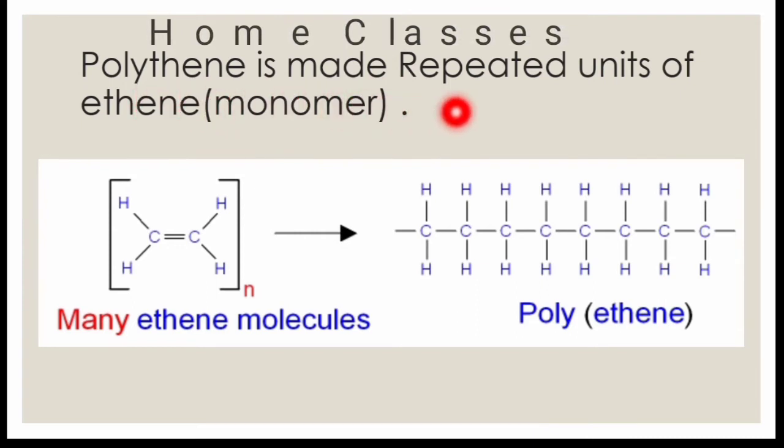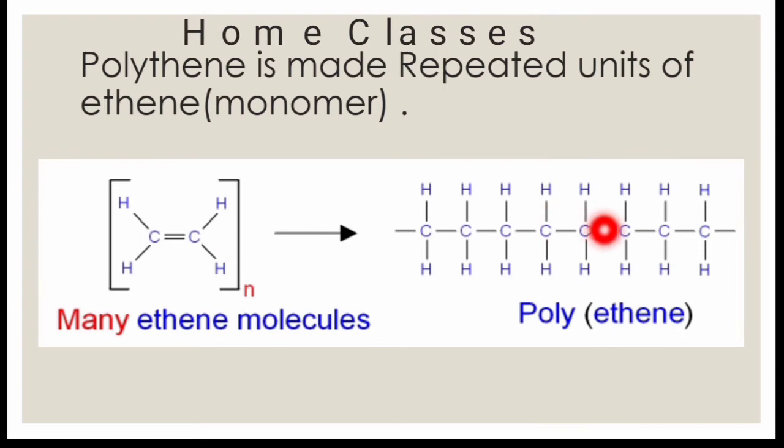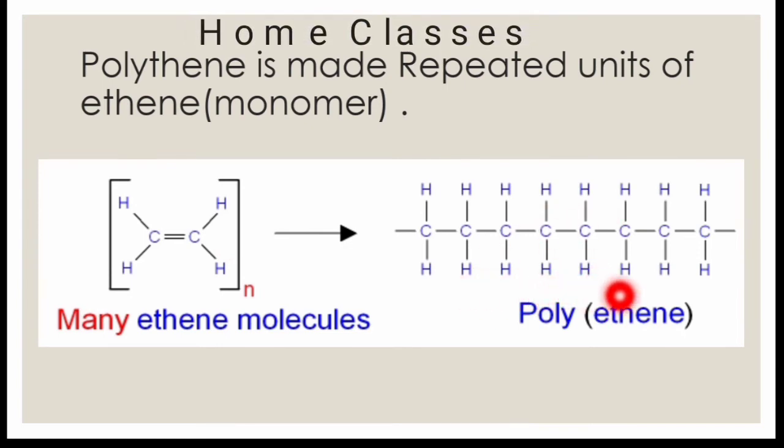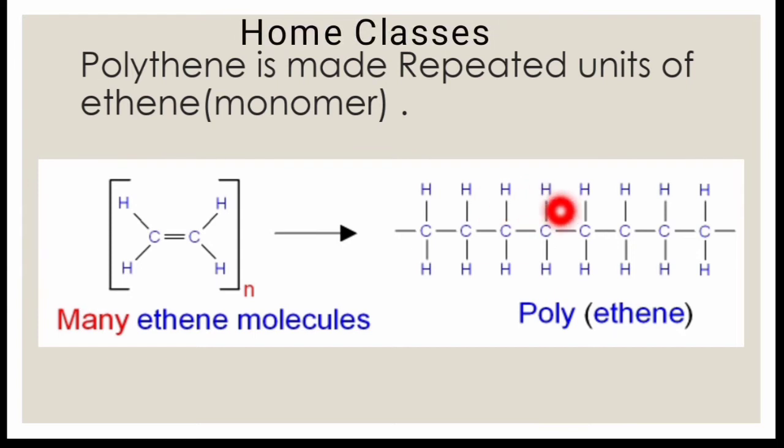Polythene is made by the repeating units of ethene, that is the monomer. When a number of small molecules of ethene join and form a very long chain, we get polythene. So the name also contains ethene. These are the small molecules of ethene which led to the formation of a very long chain, the so-called polymer, and the process is called polymerization.